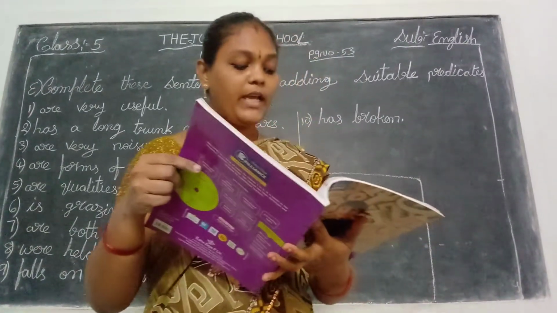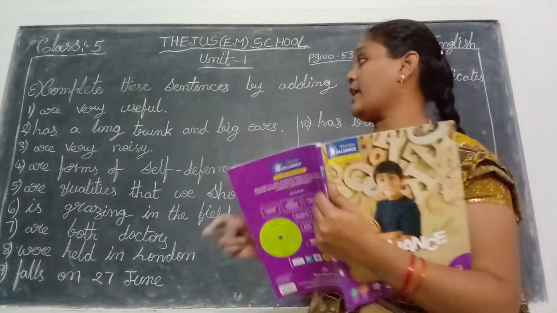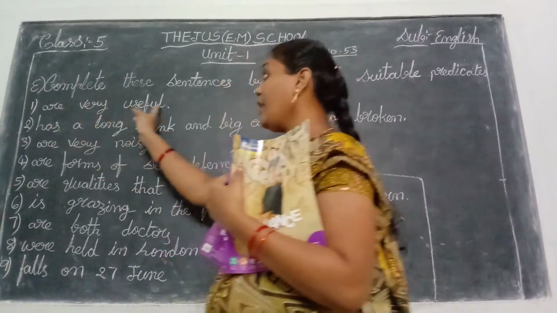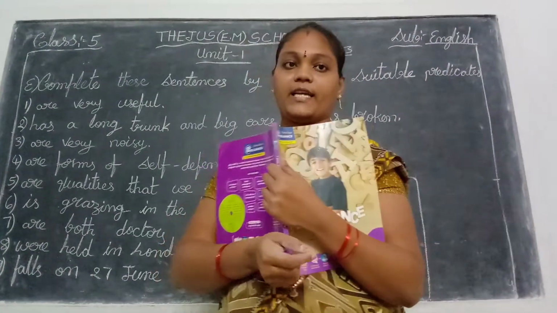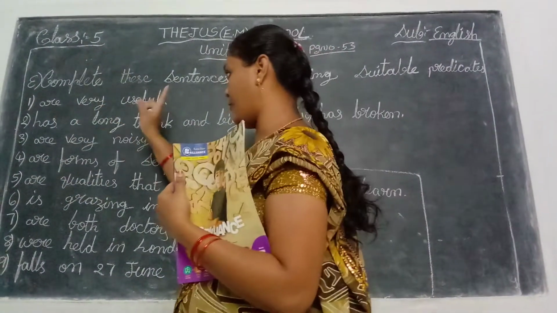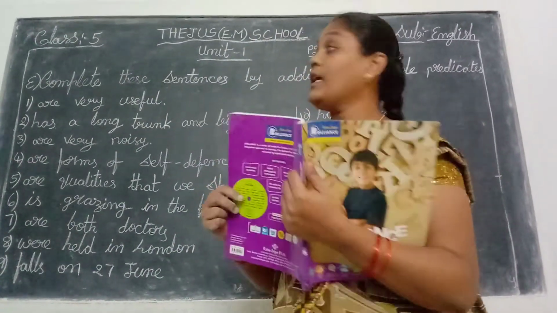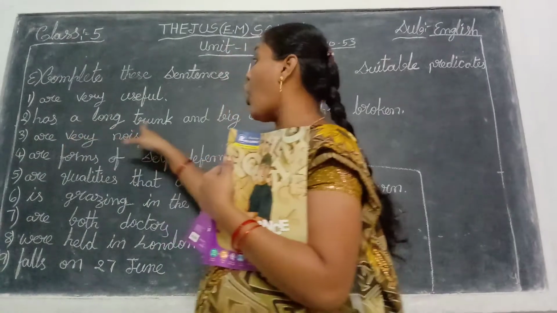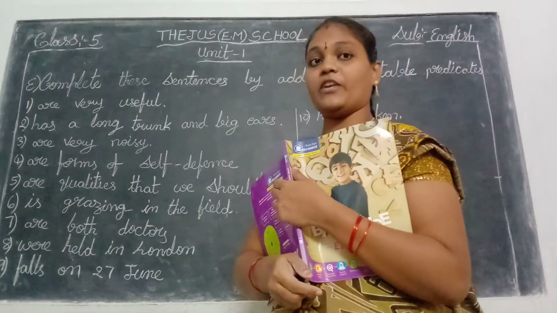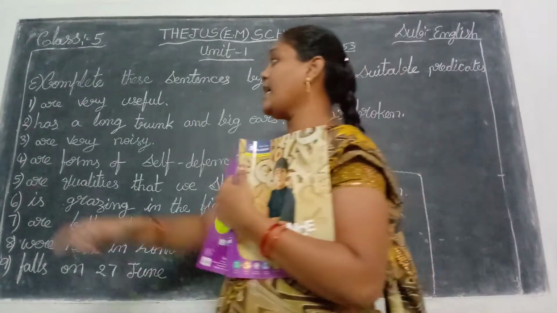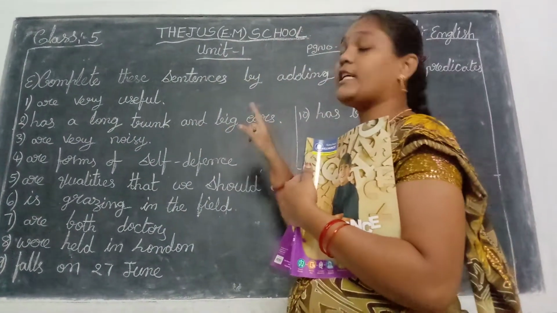Okay. So here, computers. Computers is the given subject. What is the predicate? Computers are very useful. Yes, children, computers are very useful in our life. So you write "are very useful." Okay. Next one. An elephant. An elephant has a long trunk and big ears. Yes, children, you know the elephant. An elephant has a long trunk and big ears.